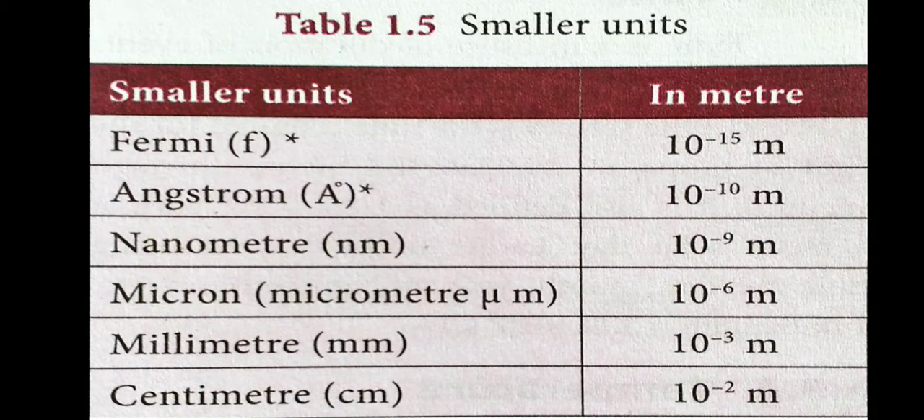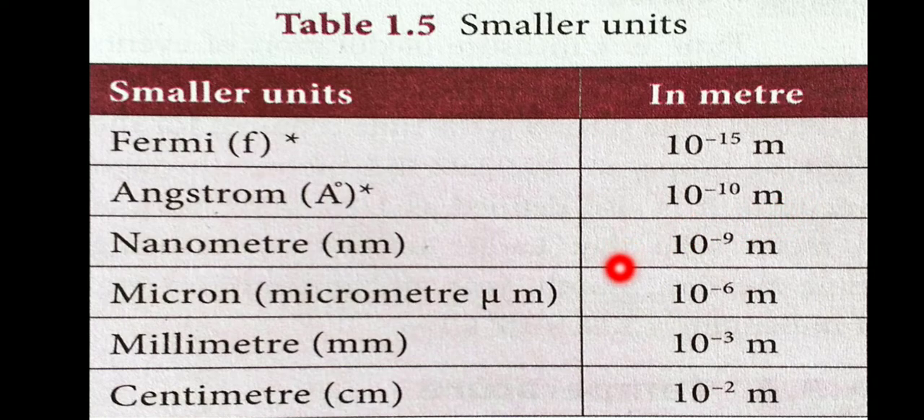So smaller units: Fermi, angstrom, nanometers. Listen, my dear students, a very important in basic topics. Fermi, angstrom, nanometer, micron, millimeter, centimeters. What is the Fermi symbol? Small f. In meter, 10 to the power minus 15 meter. Angstrom. 1 angstrom equal to 10 to the power minus 10 meter.